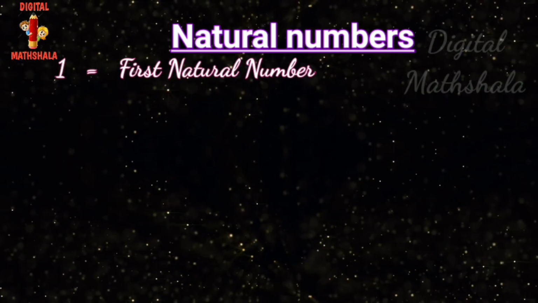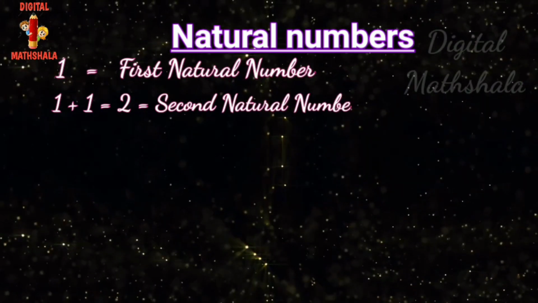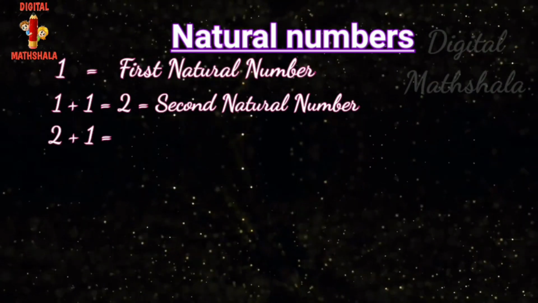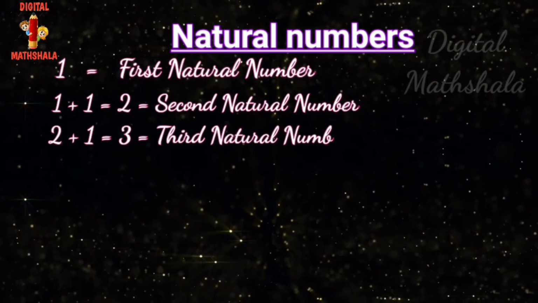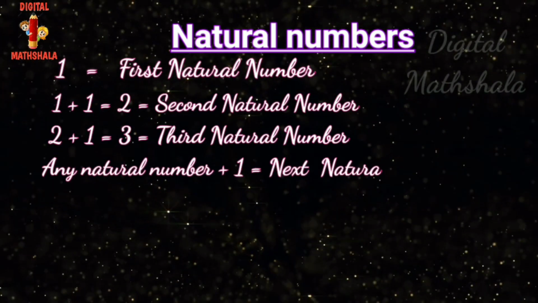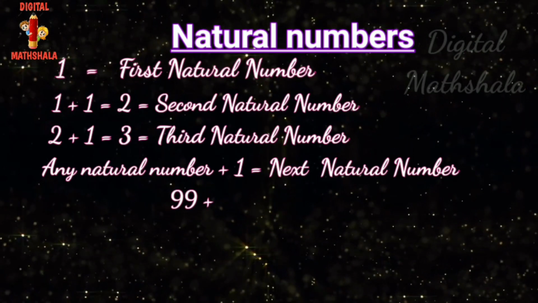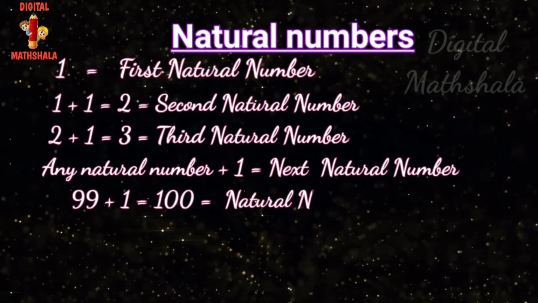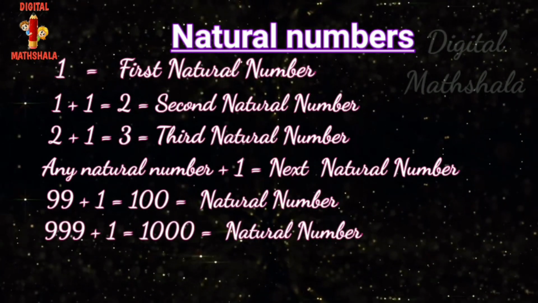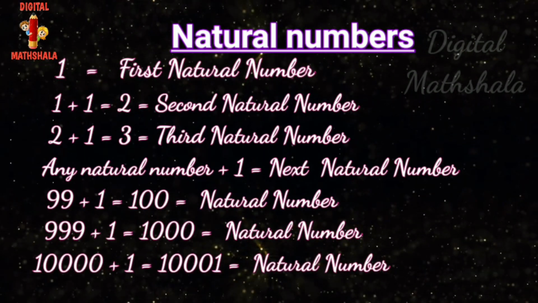If we add 1 to the first natural number 1, then we get 2, the second natural number. By adding 1 to 2, we get 3, the third natural number. In fact, by adding 1 to any natural number, we get the next natural number. For example, 100 is the natural number next to 99. 1000 is the natural number next to 999. 10,001 is the natural number next to 10,000 and so on.